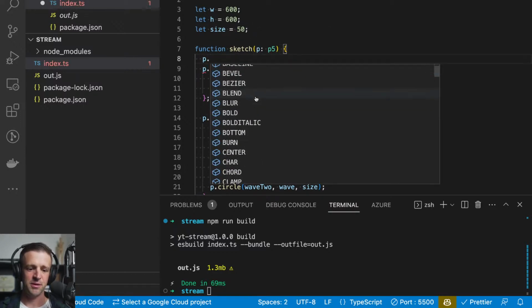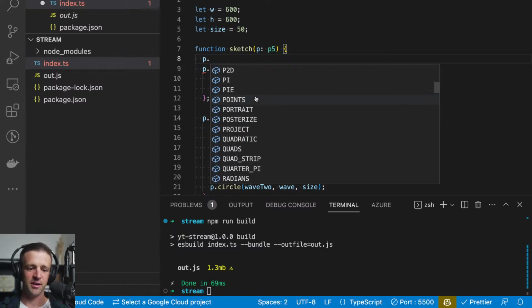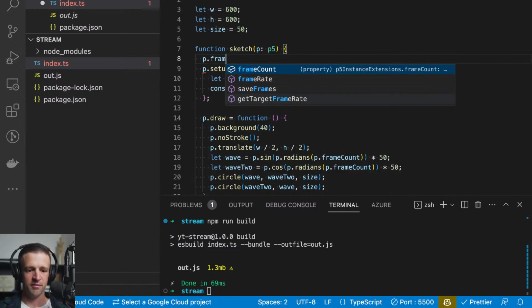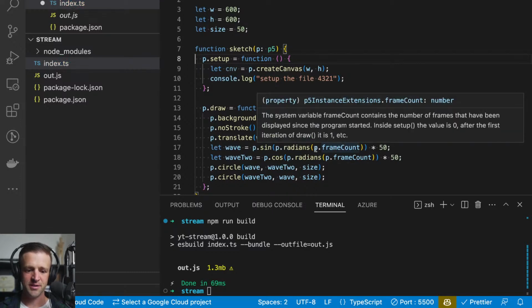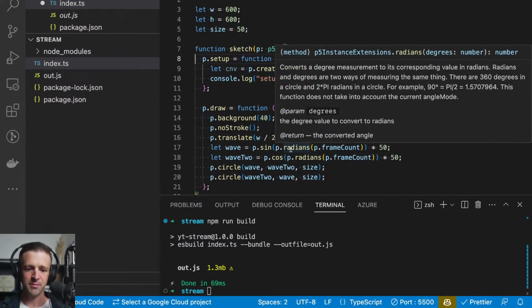Let's see. So now when I do p dot, I have all these awesome autocomplete options available. So p dot frame count is something that exists as a property on the p5 object. And I'm going to delete that, but if I hover, we talked about reducing how often you go to the documentation, and that's because the documentation is being brought right into our code editor here.